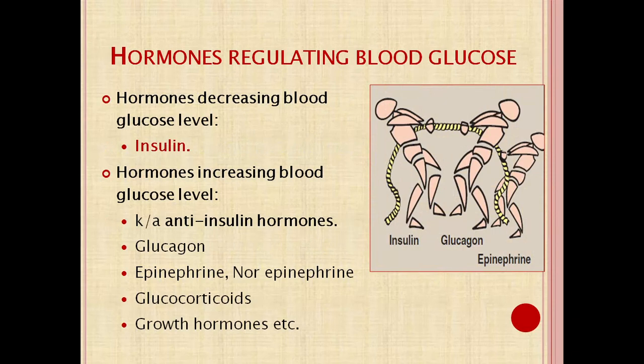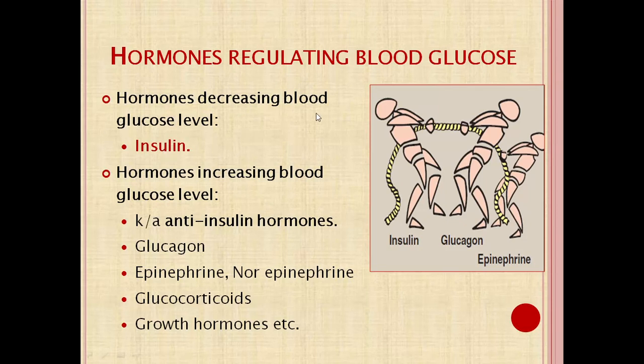The hormones that regulate the blood glucose level. Mainly two types of hormones are categorized: one that decreases the blood glucose level, and one that increases it. The hormone that decreases the blood glucose level is only one, known as insulin.